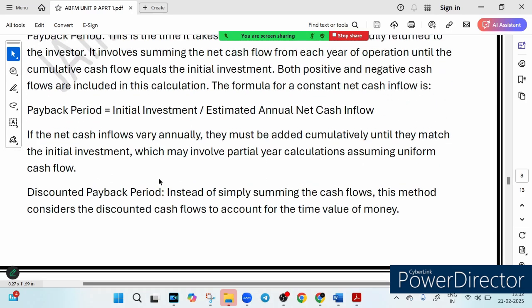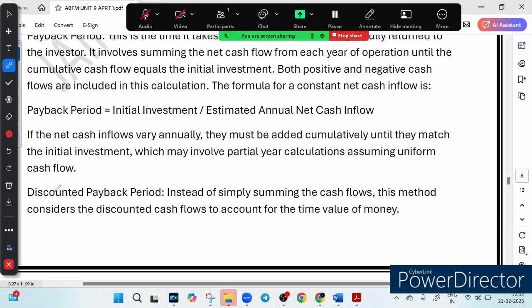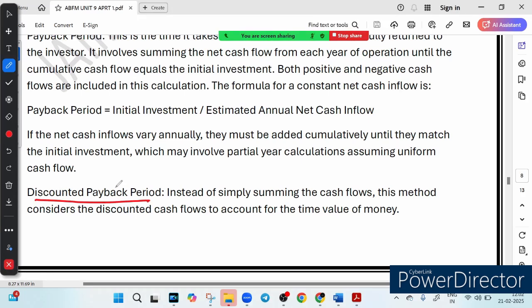And then we have something called discounted payback period, right? What is the meaning of discounted payback period? It means adjusting for time value of money. But wait, money today is worth more than money tomorrow, right? That is where the discounted payback period comes in. Instead of just adding cash flow, we discount them to reflect their actual value after the time. So this method gives a more realistic picture of when an investment truly breaks even. It's just like checking how much your money really earned after taking inflation and interest rate into consideration.